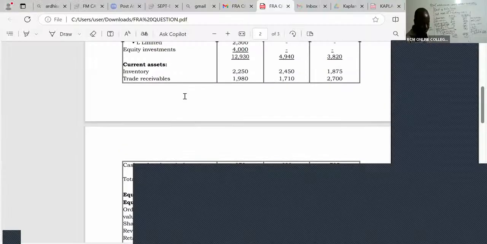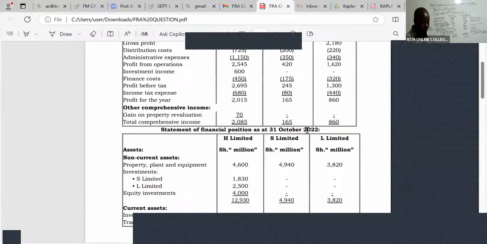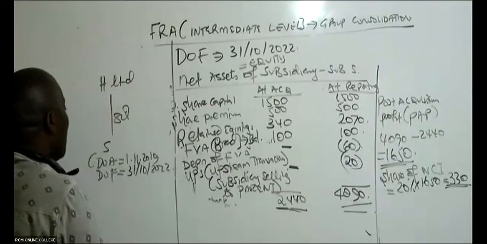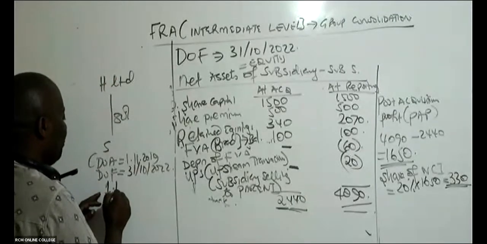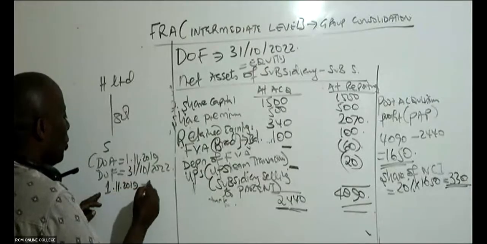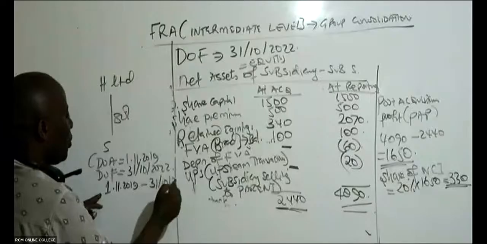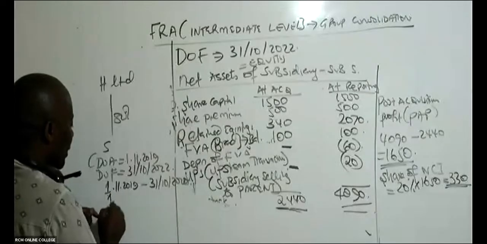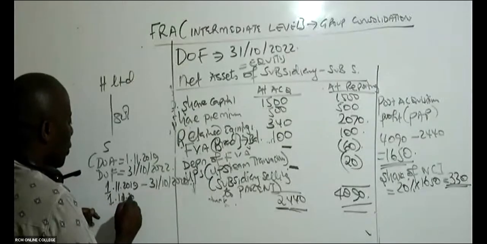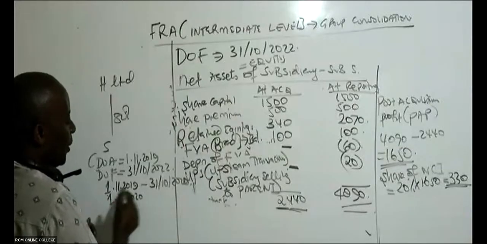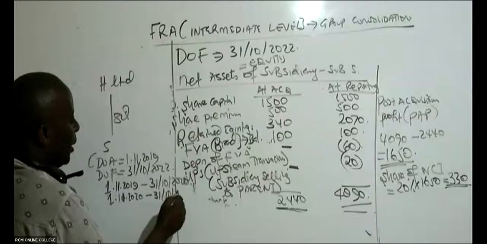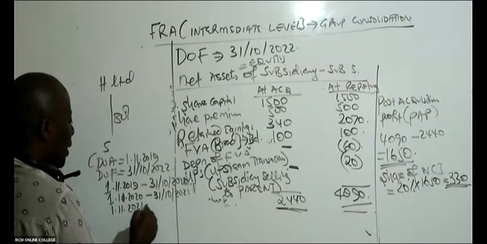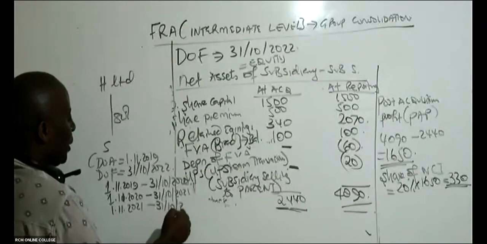The date of the financial statements will be found here. You can see here, 31st October 2022. They are normally dated. So then if you count very well, Bwana Ruben, you'll be able to see that we stayed with this subsidiary. The first year will be 1st of November 2019, all the way to 31st October 2020. The following year will be 1st November 2020 to 31st October 2021. And then now we have here 1st of November 2021, all the way to 31st October 2022.